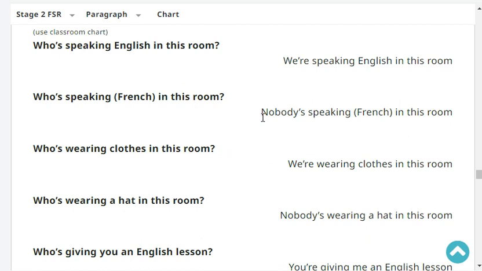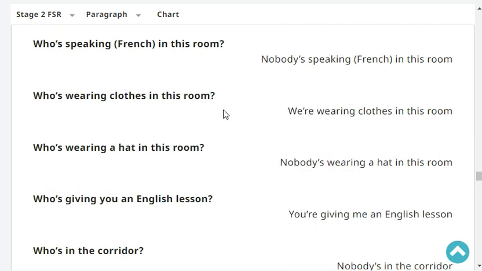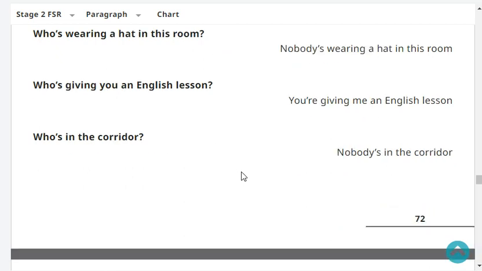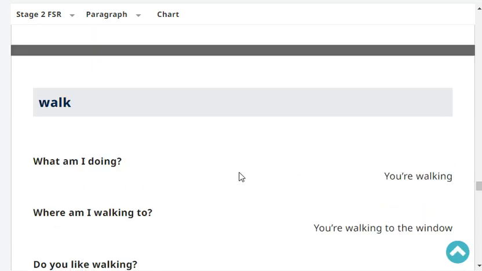Who's wearing a hat in this room? Nobody is wearing a hat in this room. Very good. Who's giving you an English lesson? You are giving me an English lesson. Who's in the corridor? Nobody is in the corridor. Very good. Okay, next.